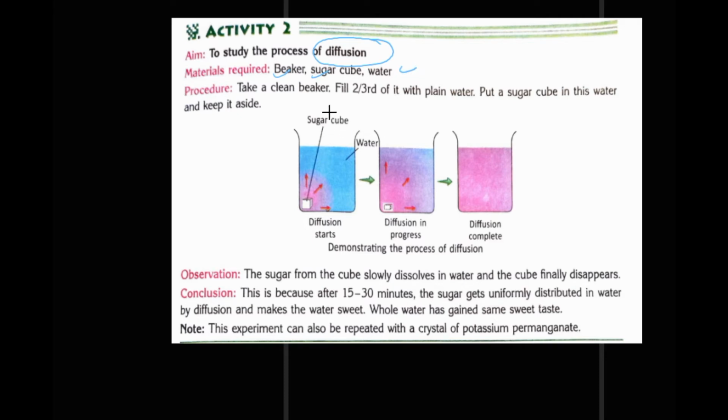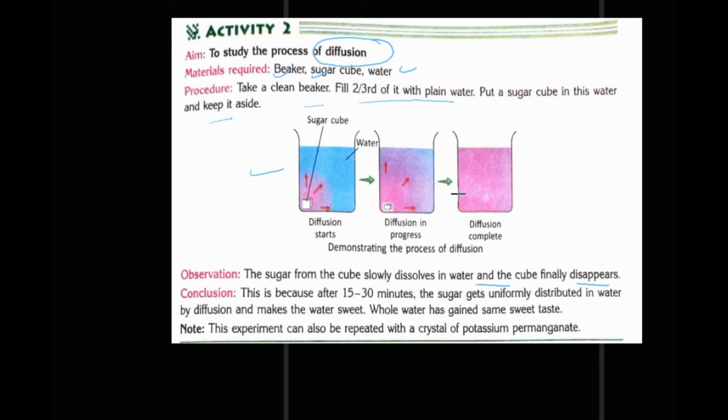So take a clean beaker, fill 2/3 of it with plain water, put a sugar cube in this and keep it aside. Right, this is the first step. Now you will observe that sugar from the cube slowly dissolves in water and the cube finally disappears.